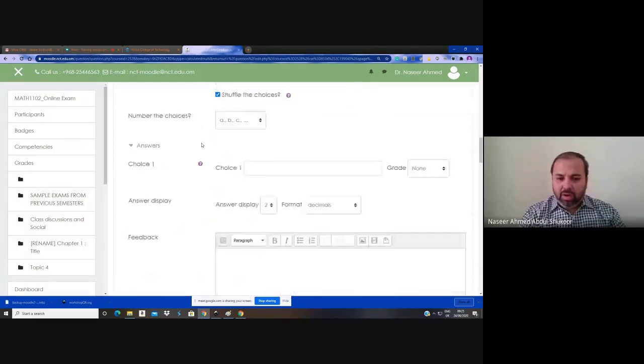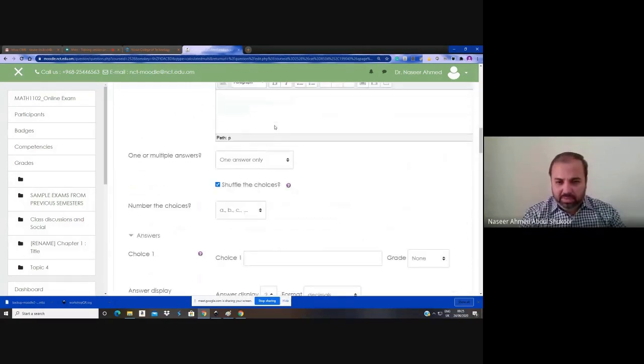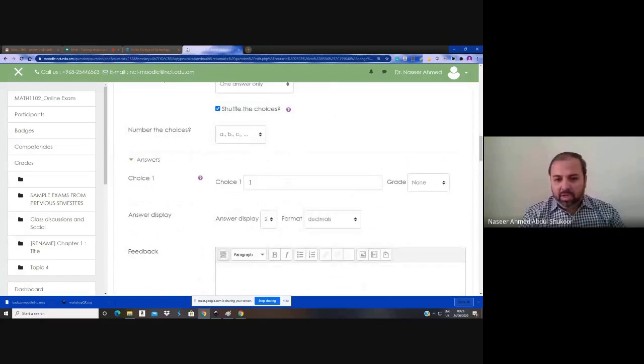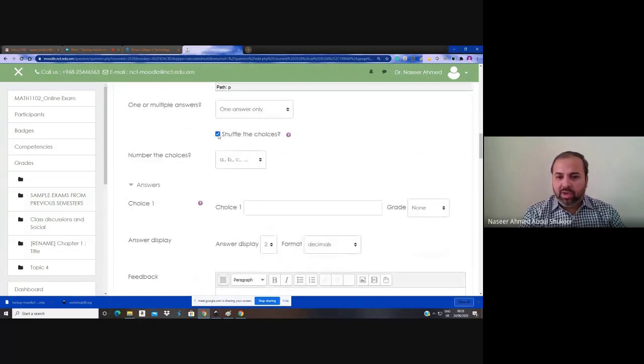So these are the default setups. For the answer option, I suggest you do not always keep the right answer in choice A, because if the question is not randomized, then most of the answers will appear in choice A. So better use choice 1, choice 2, choice 3. Shuffle your right answers while you are creating the question. Then it will automatically shuffle, so that the student will get the right answer in different positions.